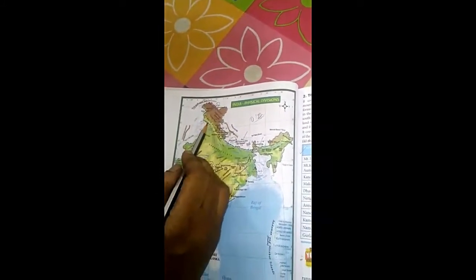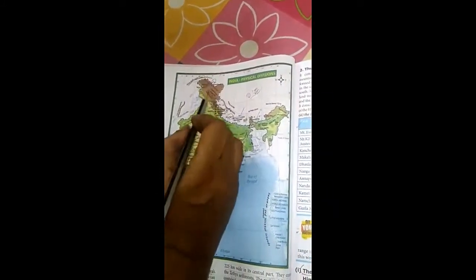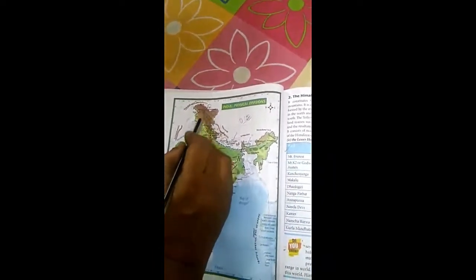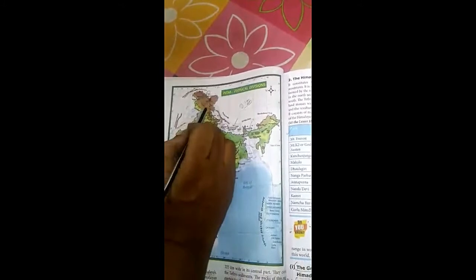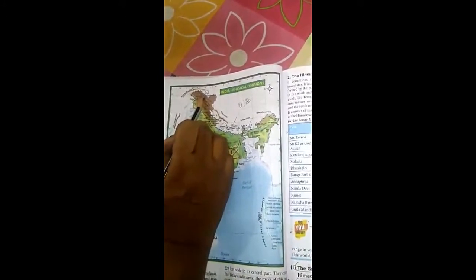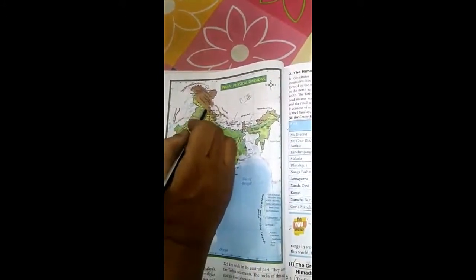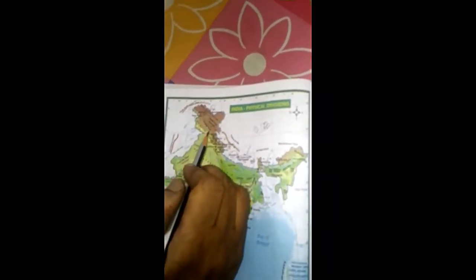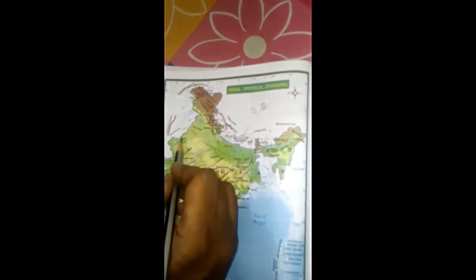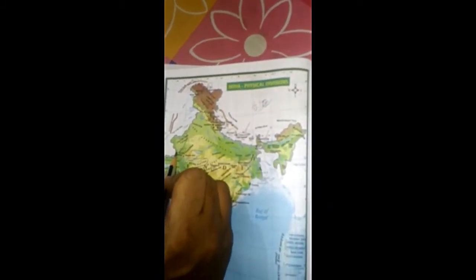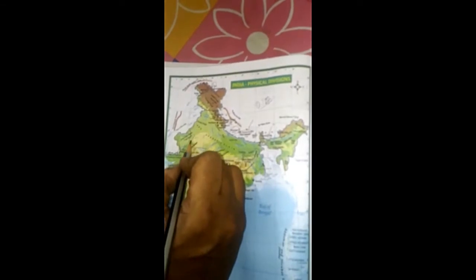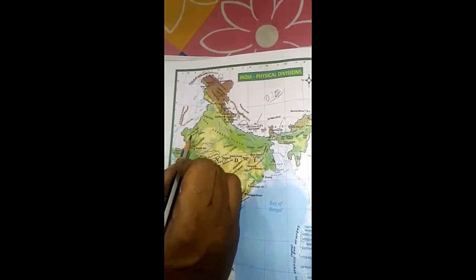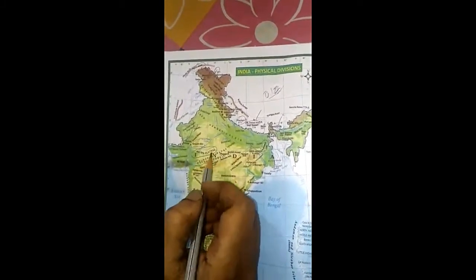And next one is mountain soil, Kashmir mountain. So this is mountain, forest, mountain soil, everything is here. Mountain forest, mountain soil, Mount Karakoram, Godwin Austen, Ladakh range, Zanskar range, everything is here. And next part is Rajasthan, Thar desert. Here Aravalli range, Thar desert.